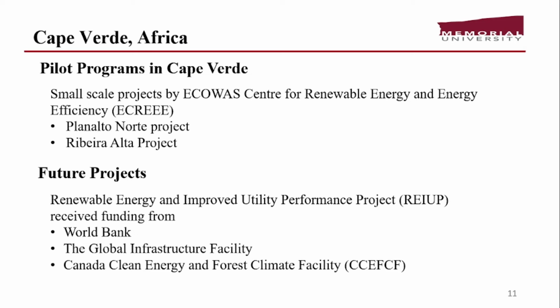The first one was the Planeto Note project, in which they aim to supply electricity 24 by 7 to a village in which there were 50 families. So they deployed a small solar power plant there, and the same goes for the Arabia Alta project, in which they aim to give electricity to around 110 houses. So these were a few small projects being deployed all over Cape Verde.